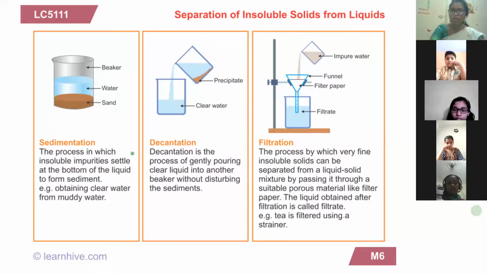We will take this decanted, impure water, use a funnel and filter paper, pour it through the funnel and filter paper, wait for some time, and we will get another liquid that is purer than the previous one. For example, tea is filtered using a strainer. आप लोग चाय को छानते हो, that is the filtration process. So what is funnel, what is filter paper, we are going to learn it now.